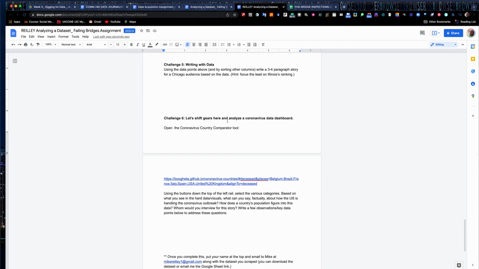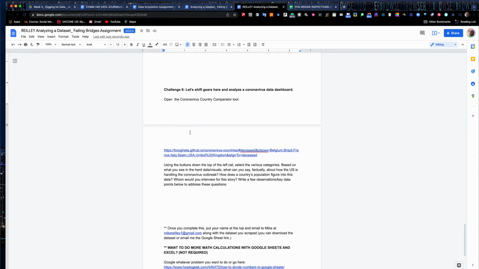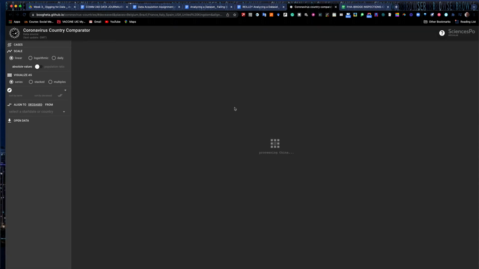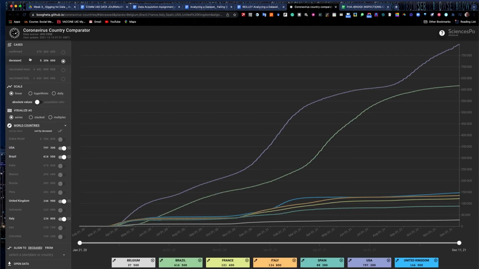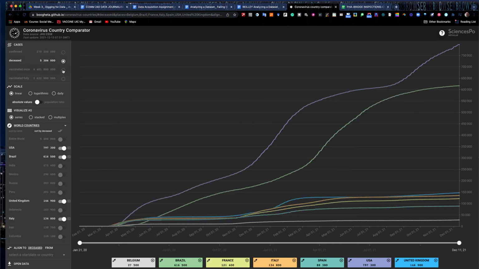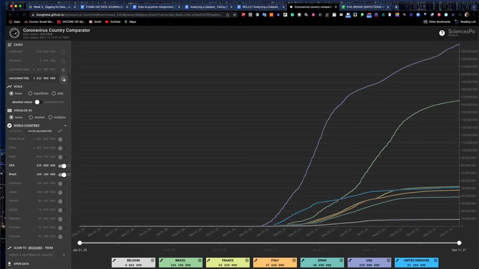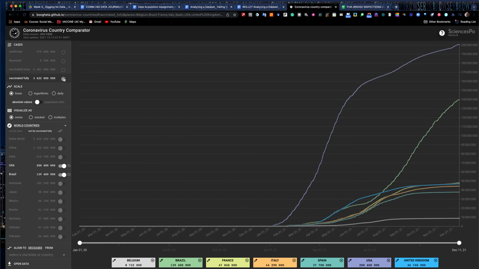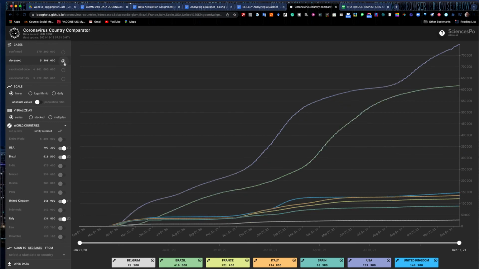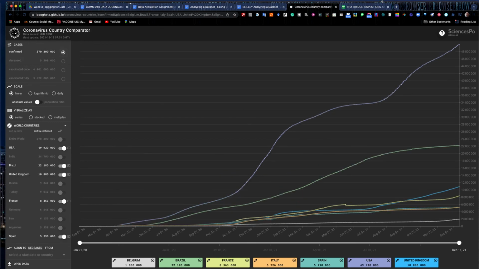You can shift gears here for challenge 6. I'm going to have you go in and look at this coronavirus country comparator tool. And what I'm going to ask you to do is kind of look at this, and there's some different criteria over here. You can look at confirmed COVID cases, deceased, people who have been vaccinated once, and those who have been fully vaccinated. Okay, and there's data by country here. Okay, and kind of write it to the U.S.